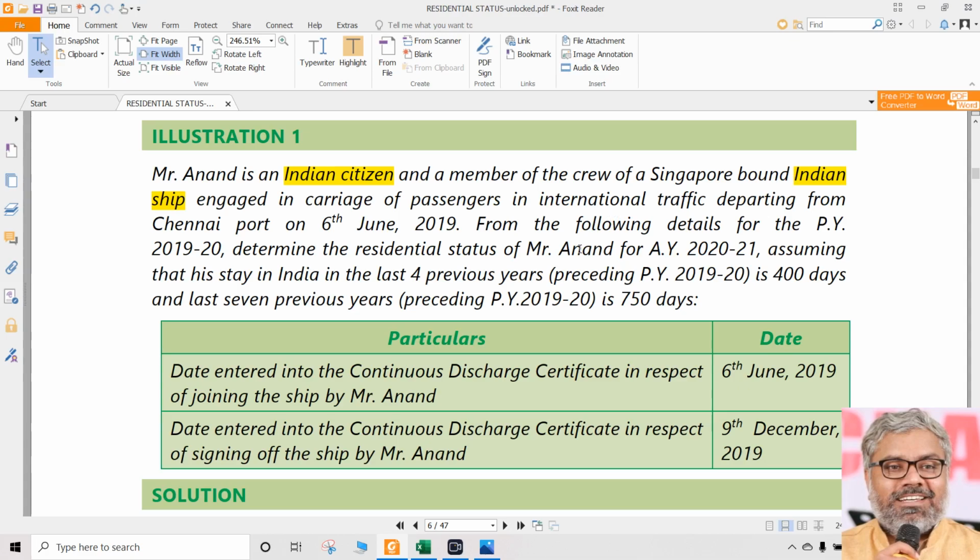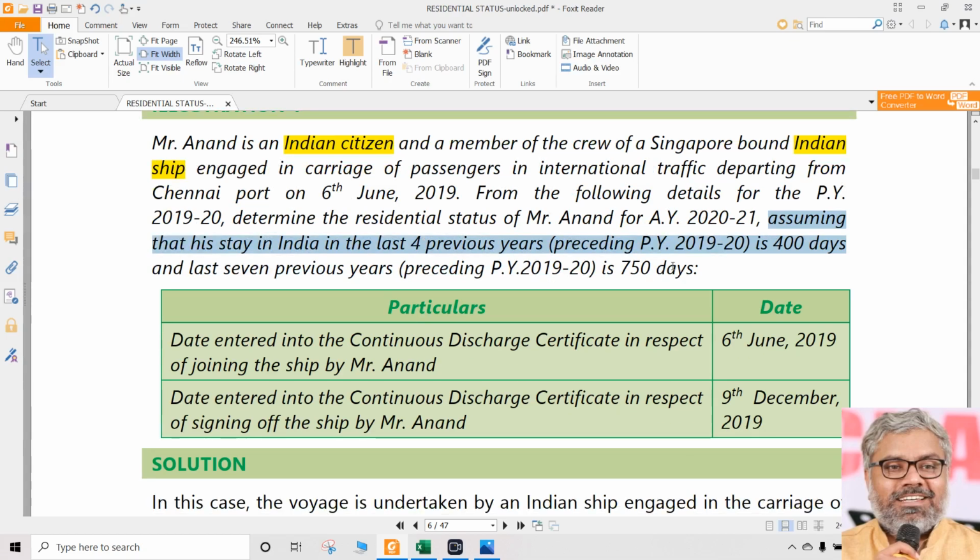So 4 years immediately preceding the previous year, 365 days, this is absolutely useless. This is useless information. Just like that you will give. Unnecessarily you will fall in the trap by wasting time on that information. So just ignore it. Doesn't matter because for him only first condition is applicable, second condition is not applicable.